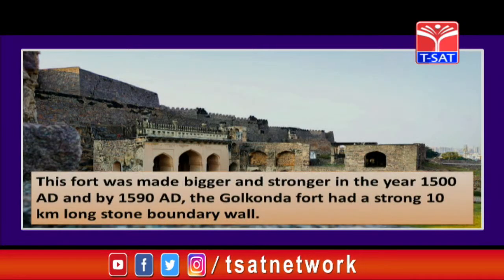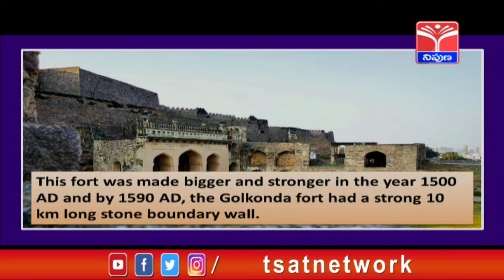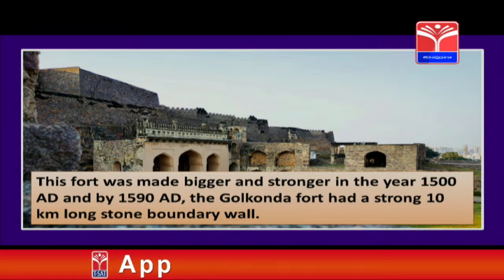Then later this fort was made bigger and stronger in the year 1500 AD. And by the end of 1590 AD, this entire Golconda Fort has a very strong boundary wall made up of stone, and the perimeter or the boundary wall is of length 10 kilometers. So this boundary wall is nothing but what, children? Yes, in mathematics we call it as perimeter.